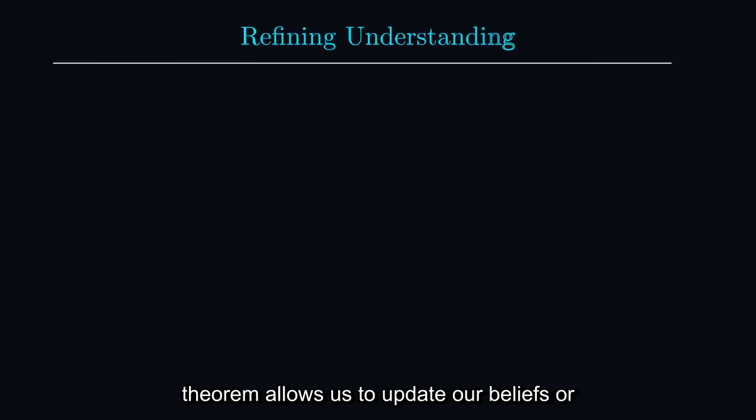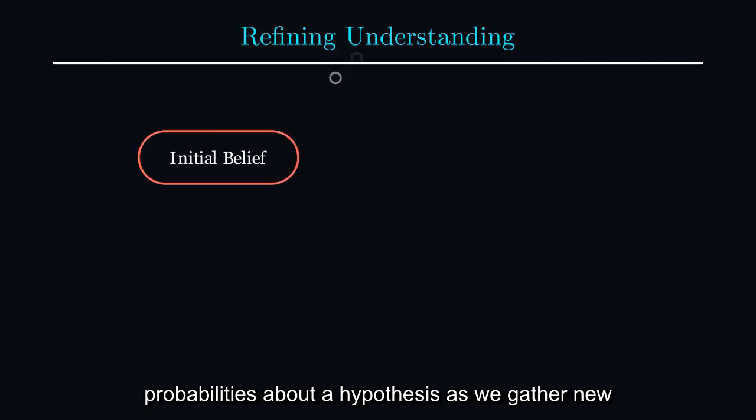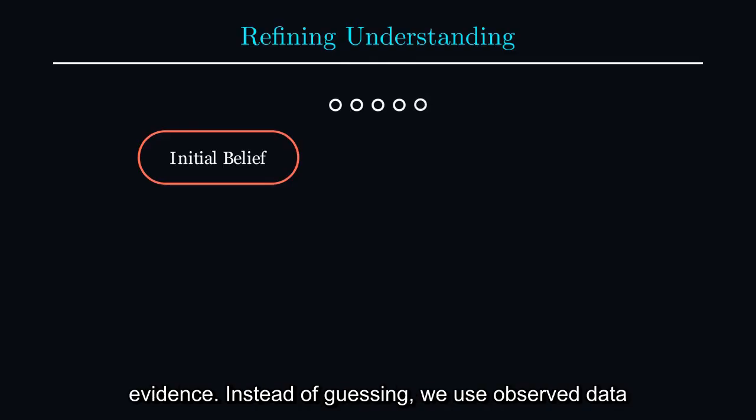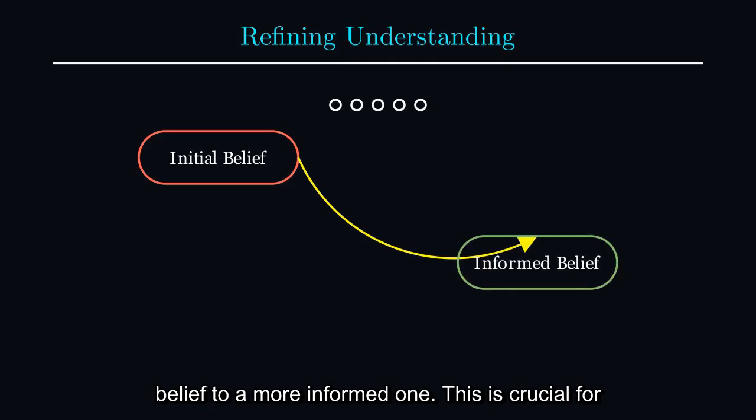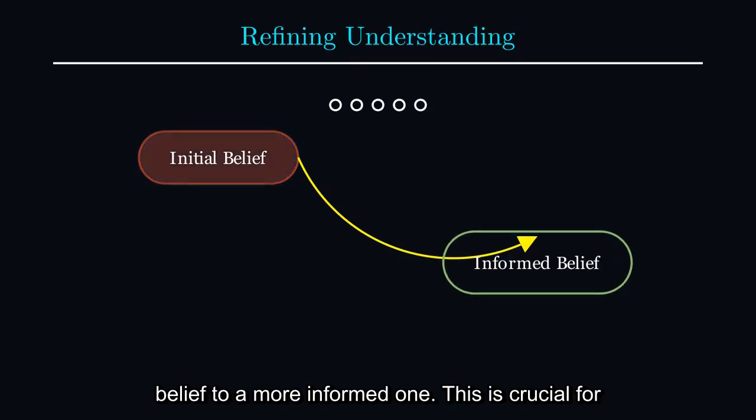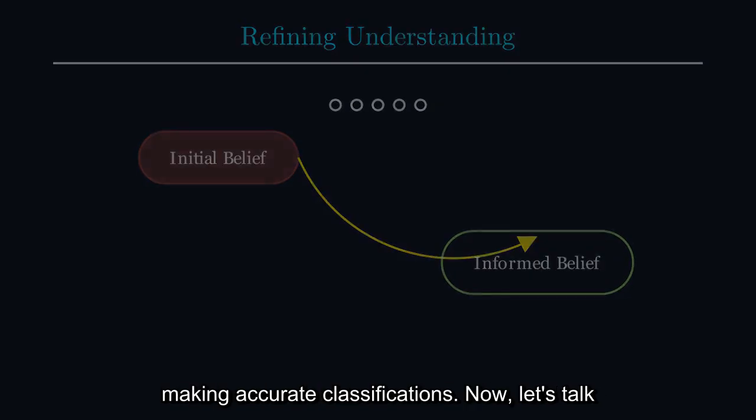This theorem allows us to update our beliefs or probabilities about a hypothesis as we gather new evidence. Instead of guessing, we use observed data to refine our understanding, moving from an initial belief to a more informed one. This is crucial for making accurate classifications.